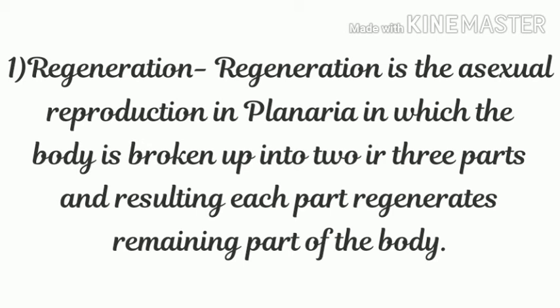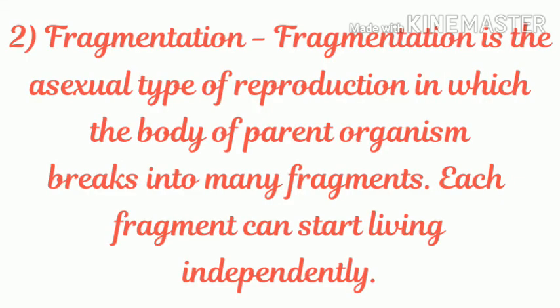This is called regeneration. Number 2. Fragmentation. Fragmentation is the asexual type of reproduction in which the body of the parent organism breaks into many fragments. Each fragment can start living independently. This is called fragmentation.